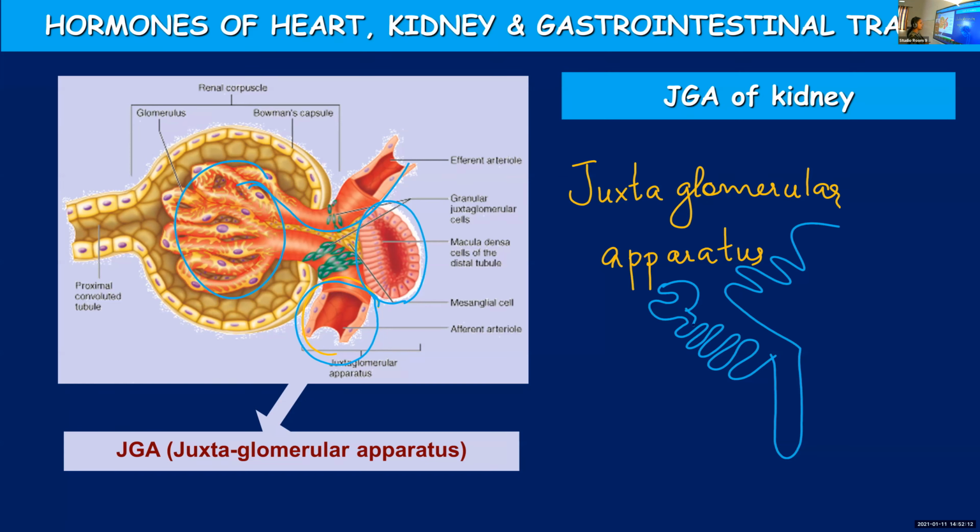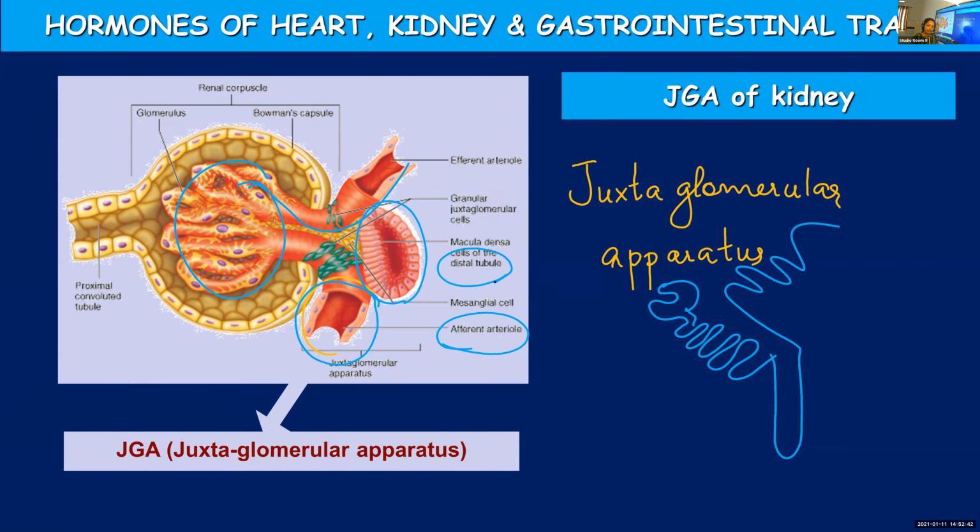So juxtaglomerular apparatus is a specialized sensitive region formed by the modification of cells where afferent arteriole joins with the distal convoluted tubule of nephron. You will be learning about juxtaglomerular apparatus, its significance and all in our chapter excretory products and their elimination.